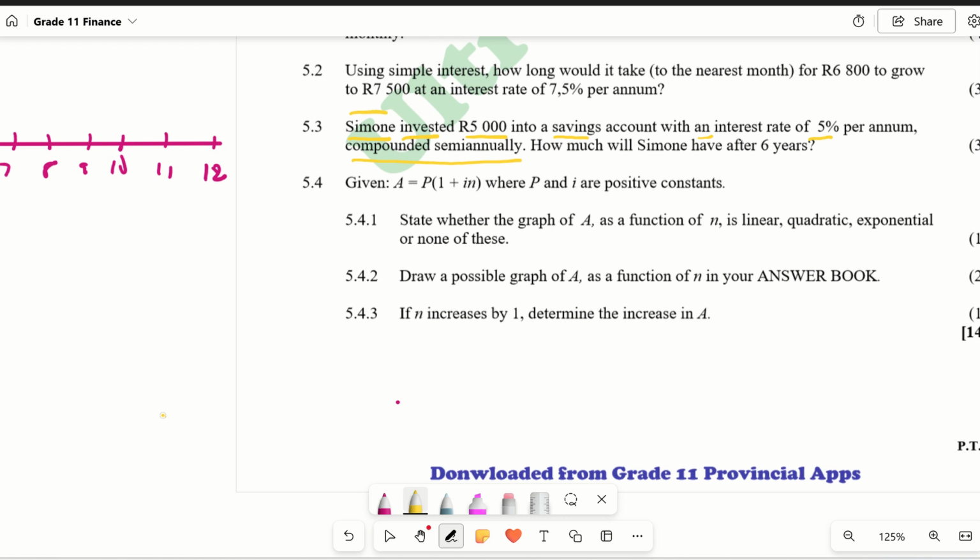Simon invested 5,000 into a savings account with interest of 5%. So this is your I, okay? And then this is your P. Compounded semi-annually. Semi-annually means twice a year. Annually means per year. Semi-annually means twice a year.